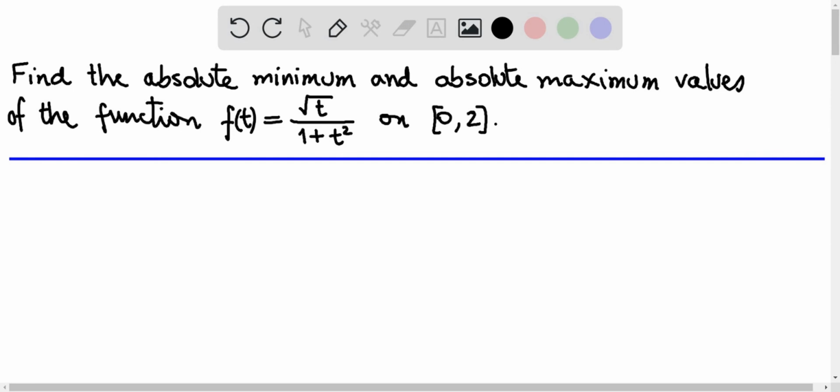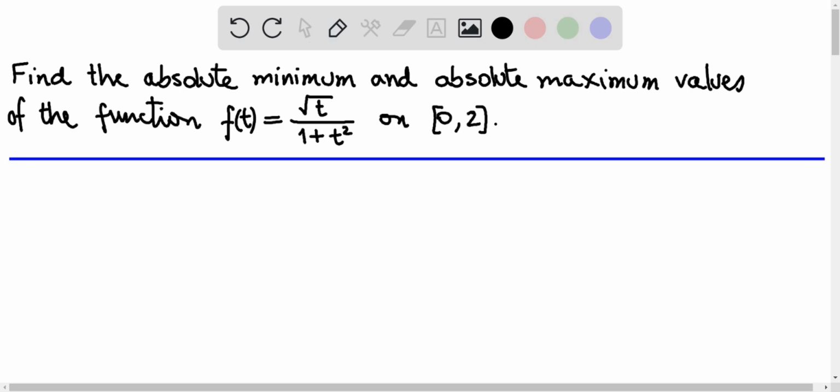We are going to find the absolute minimum and absolute maximum values of the function f of t equals square root of t over 1 plus t squared on the closed interval [0, 2]. We know this function attains its extreme values on that interval because the interval is closed and the function is continuous there. Moreover, we know those extreme values are attained either at the endpoints of the interval or at critical